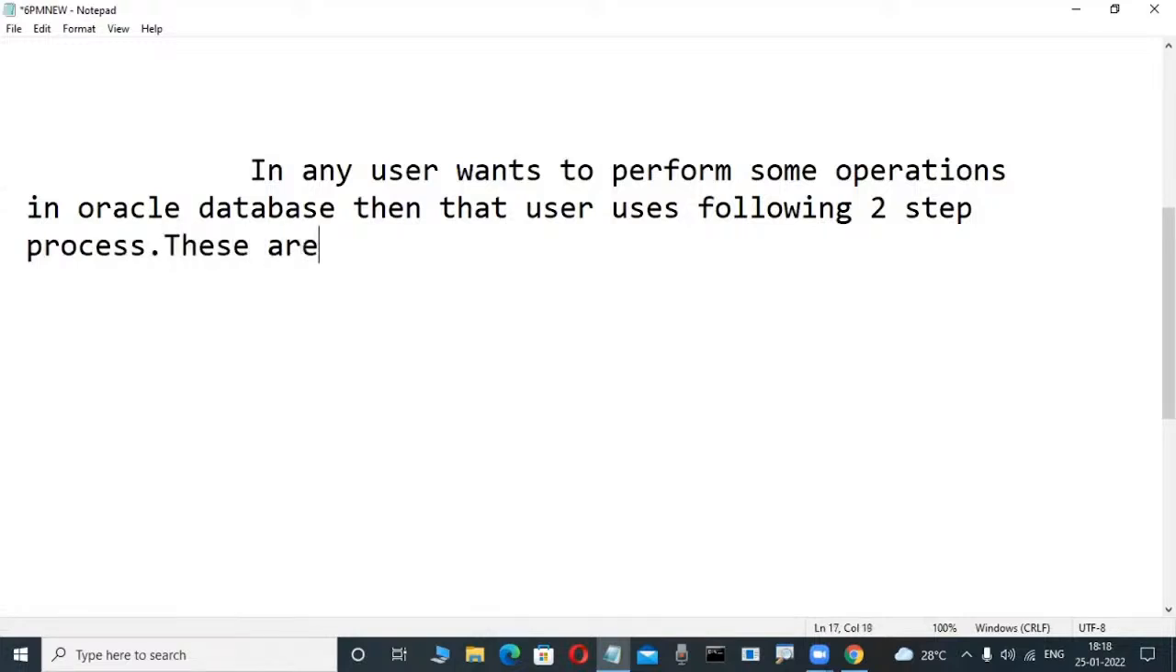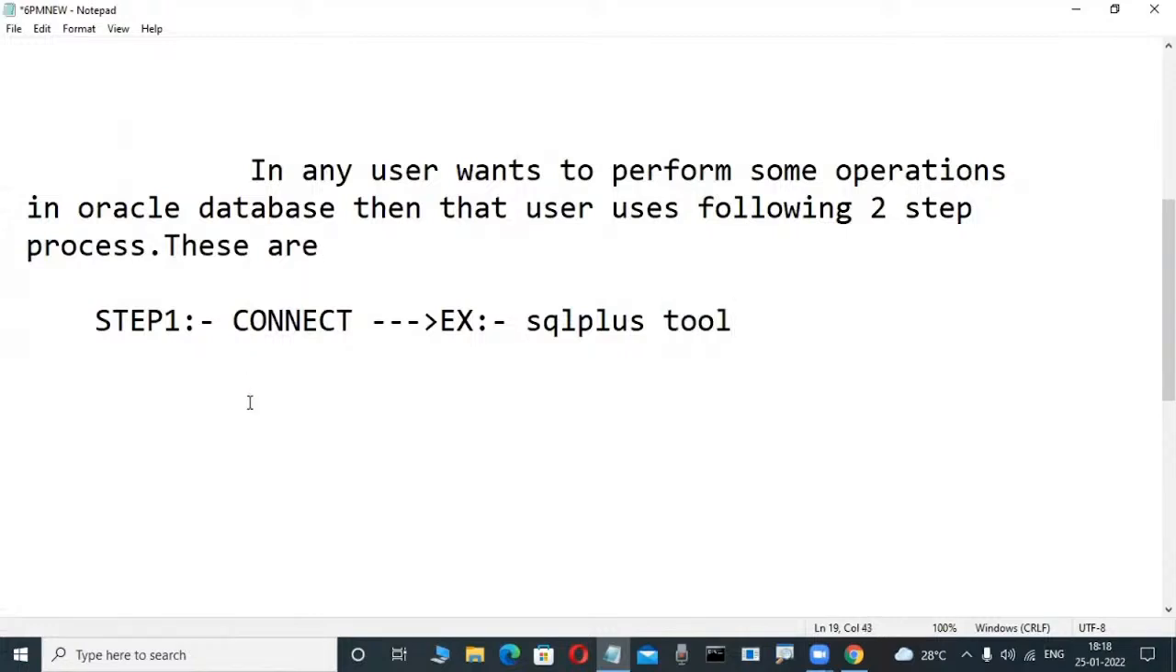Step one. Through the diagram we can understand. Step one: Connect. What connect means, we are starting today. For example, write it: the SQL Plus tool. What is this SQL Plus tool really? Is it created, installed, or automatically installed? I will tell you, don't worry. Here, step two.